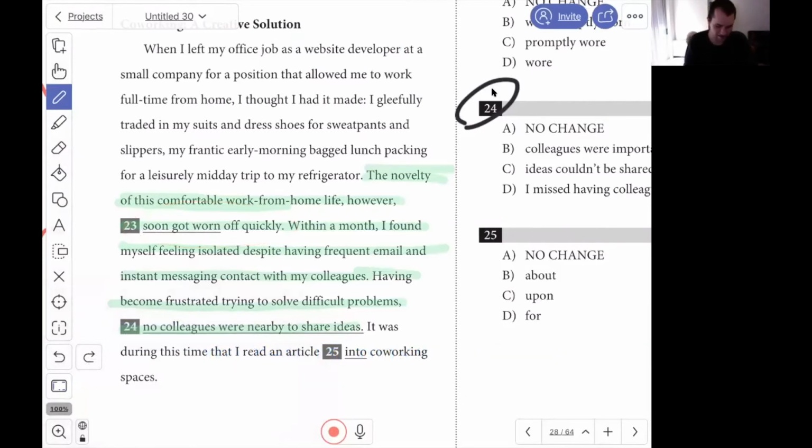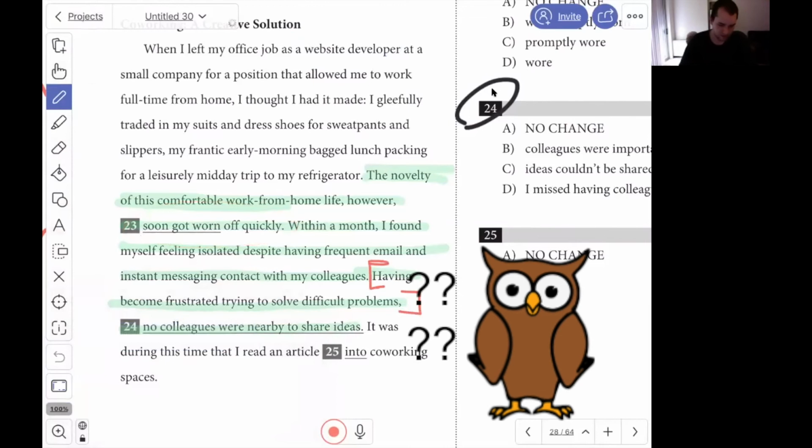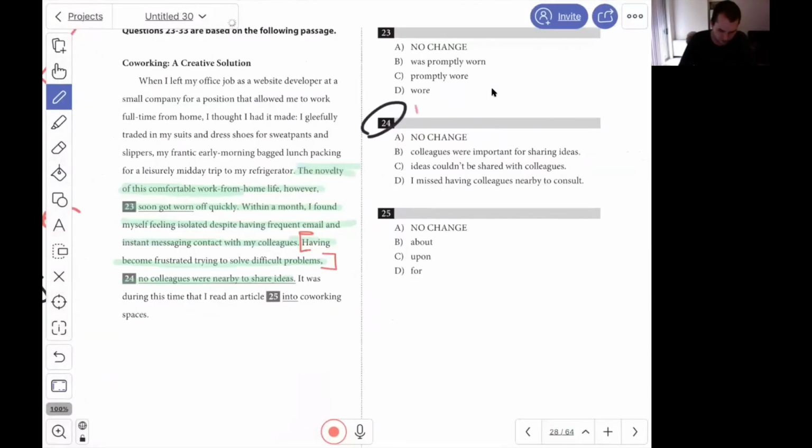Let's look at the actual sentence itself. We start off with having become frustrated trying to solve difficult problems. That's definitely a modifier or an introductory clause. What we should ask ourselves when we read something like this is: who? Who is frustrated trying to solve difficult problems? Well, clearly, reading back the last few sentences, I am the one who's working from home. I found myself isolated with my colleagues. So we get hints throughout the passage that this is about me.